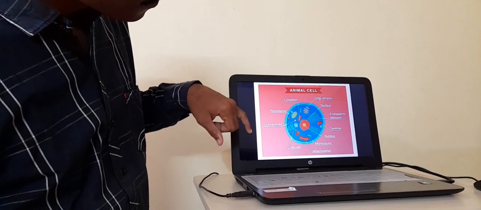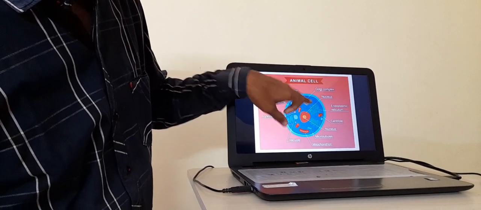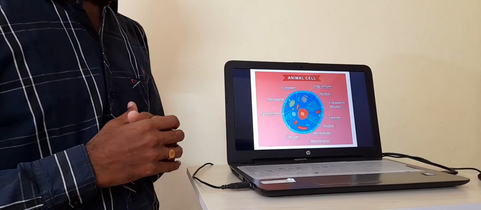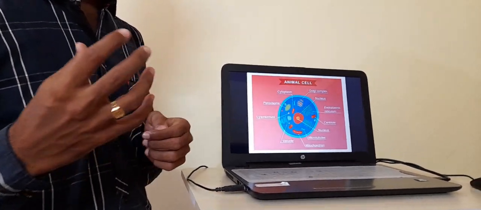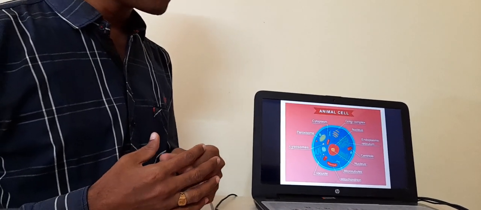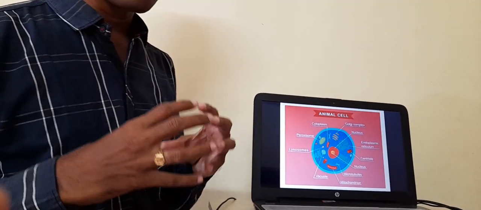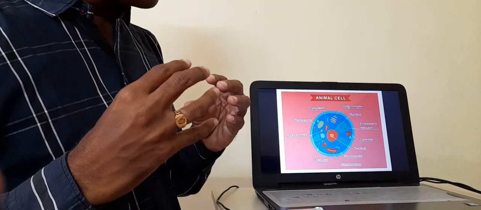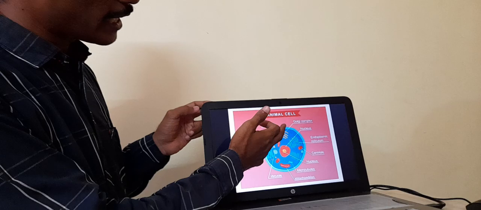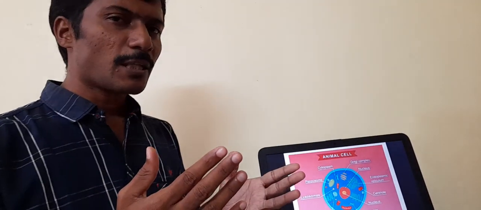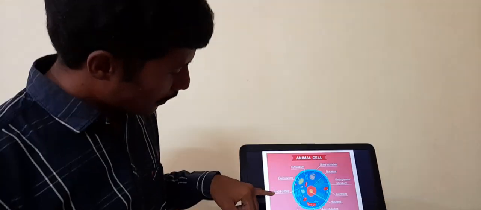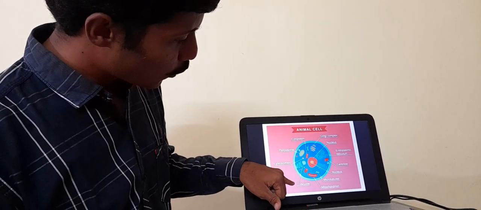Then coming to the Golgi complex. You can see here, the Golgi complex is a series of packed vesicles. They act as storage granules. Whenever a substance is synthesized, the Golgi complex will form a vesicle around the substance and help in storage, and when it is required they will go to the cell membrane and help in expulsion of the substance out of the cell. Then we also have other organelles like lysosomes, peroxisomes, vacuoles, etc.